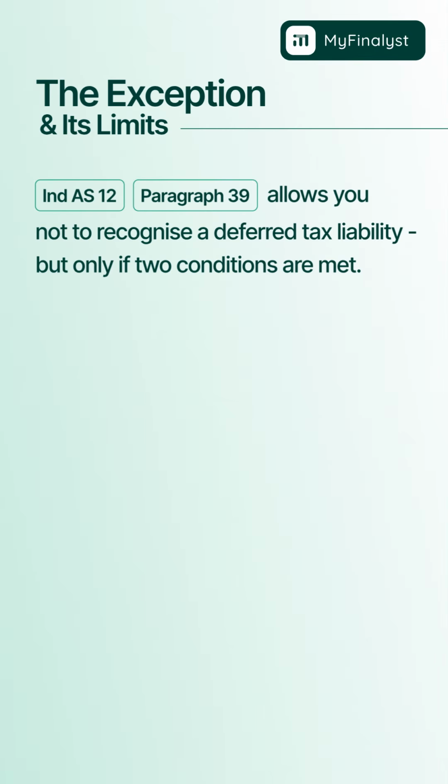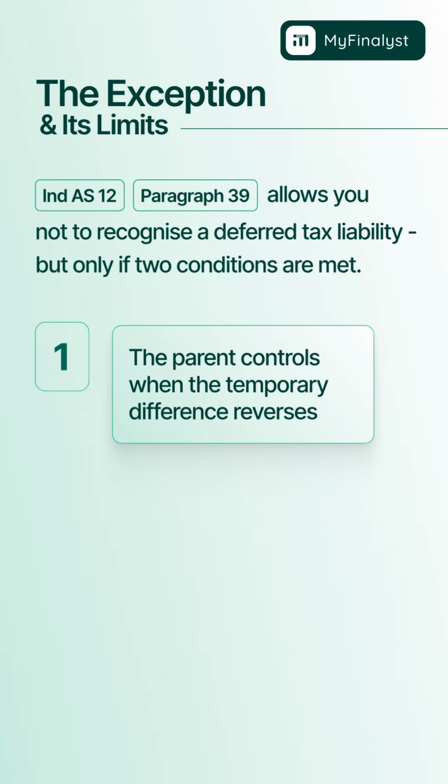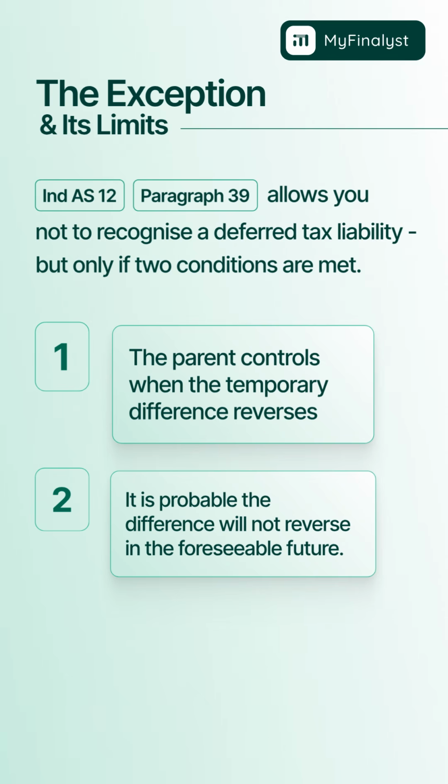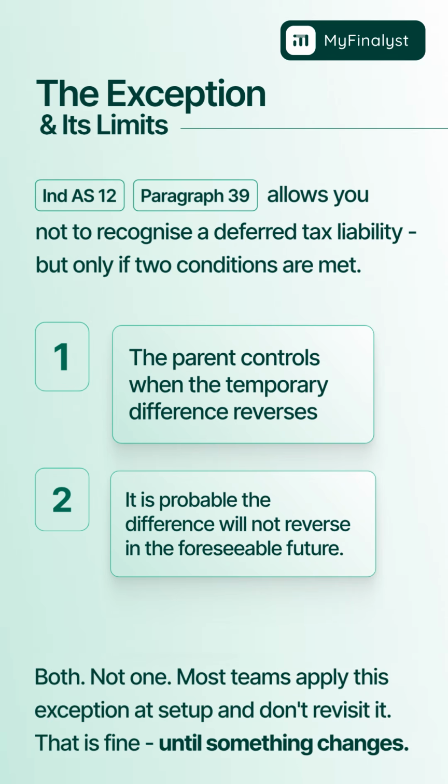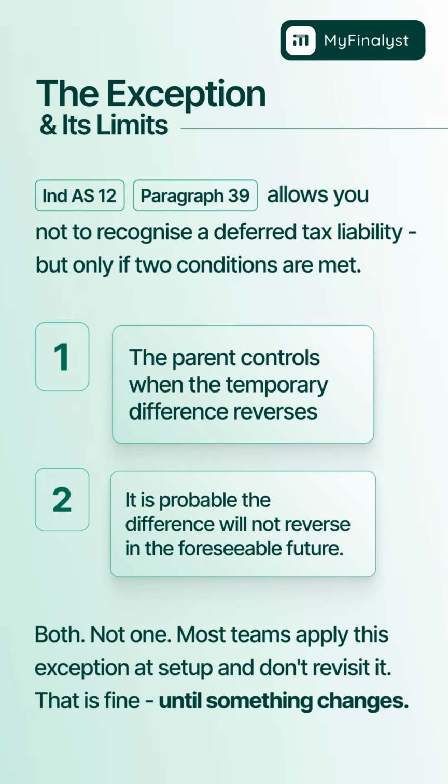The exception and its limits. Ind AS 12, paragraph 39 allows you not to recognize a deferred tax liability, but only if two conditions are met. 1. The parent controls when the temporary difference reverses. 2. It is probable the difference will not reverse in the foreseeable future. Both, not one. Most teams apply this exception at setup and don't revisit it. That is fine, until something changes.